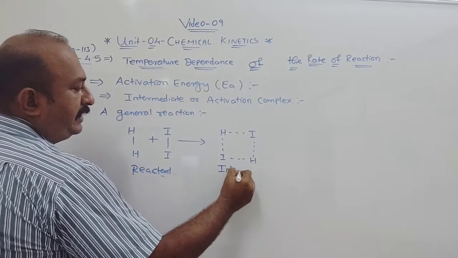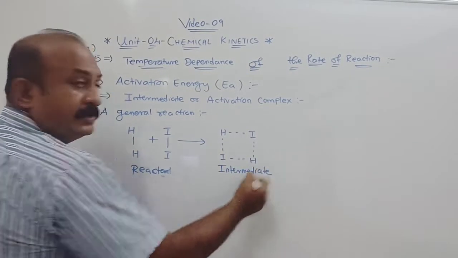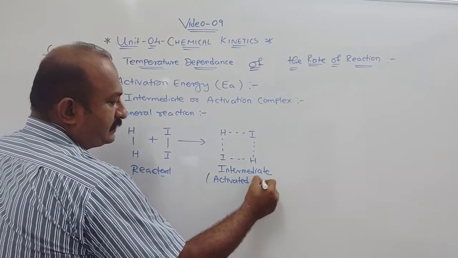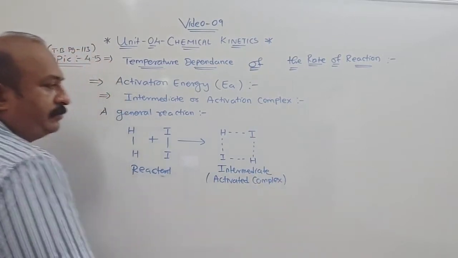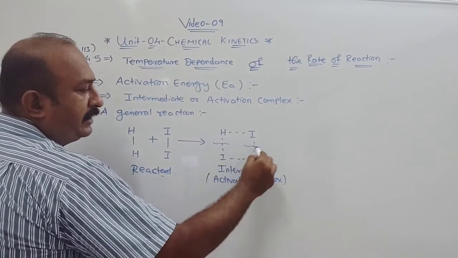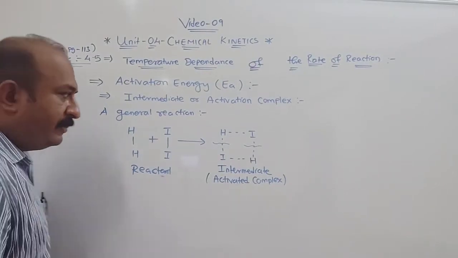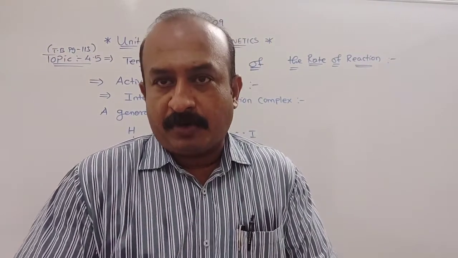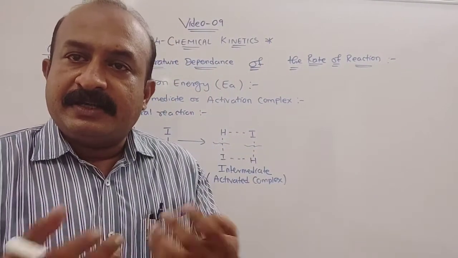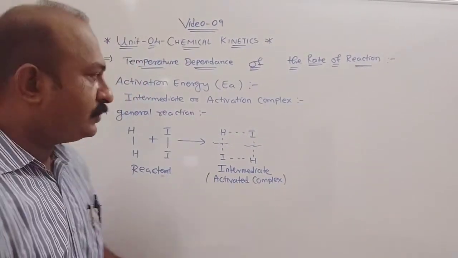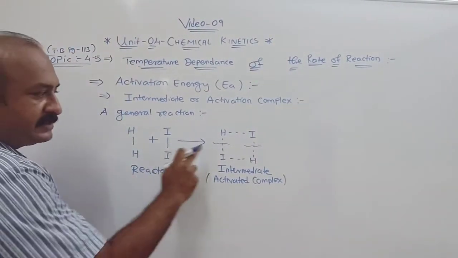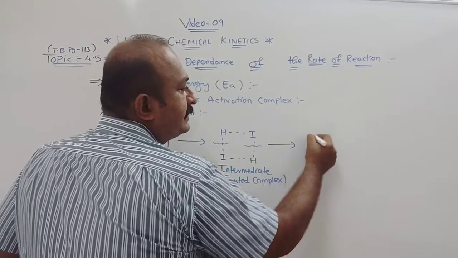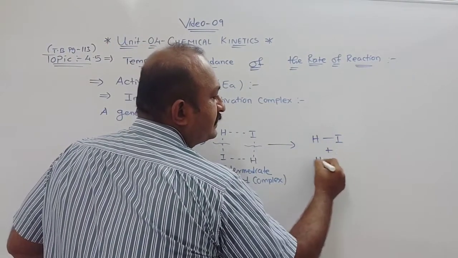This is the intermediate, also called the activated complex. After that there will be breaking of bonds. Whenever we talk about the formation of a product, there is always making and breaking of bonds, and for that energy is either released or absorbed. In this case the reactant first changes into the intermediate, which is the activated complex, and then it changes into the product.